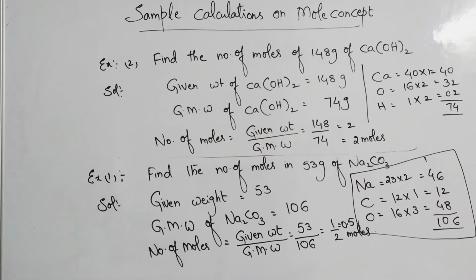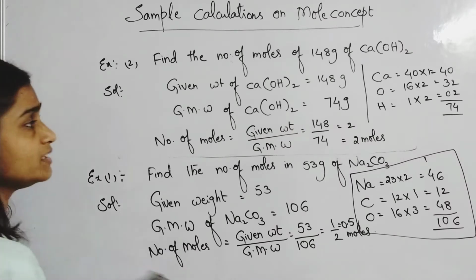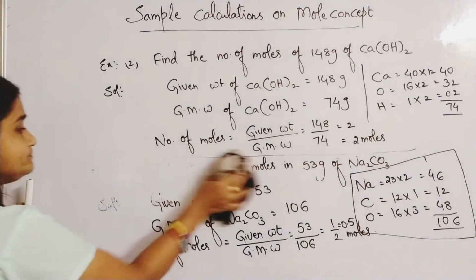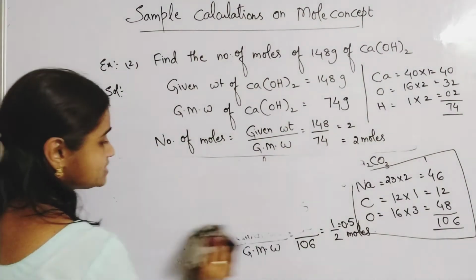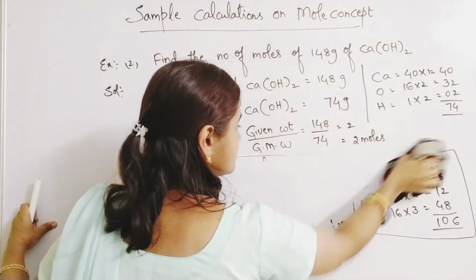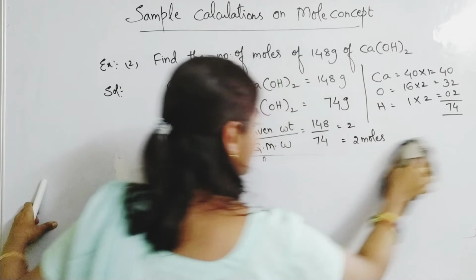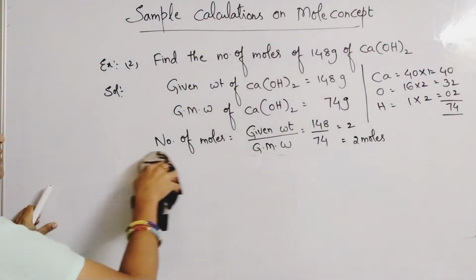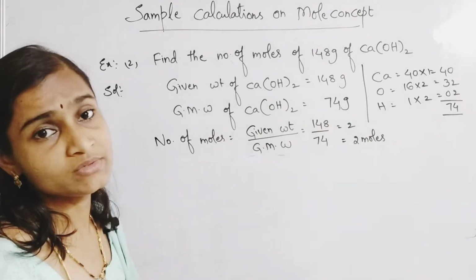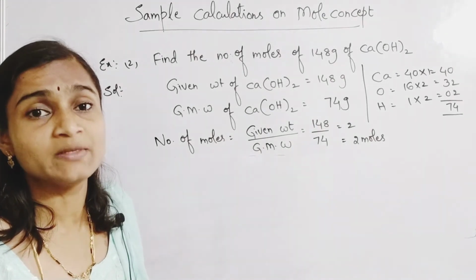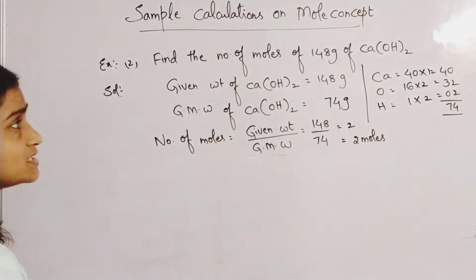Right, next we'll do the second type of calculations. I'm rubbing the board. I'll rub even the second example also. Please note down quickly. Every time you have to remember the gram molecular weights of certain compounds. Then your calculations will become easy. Atomic weights you all must learn.